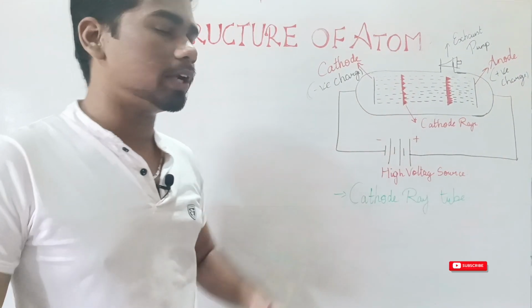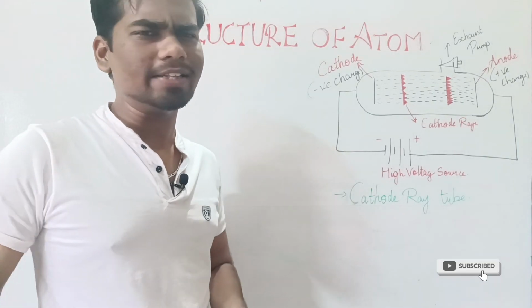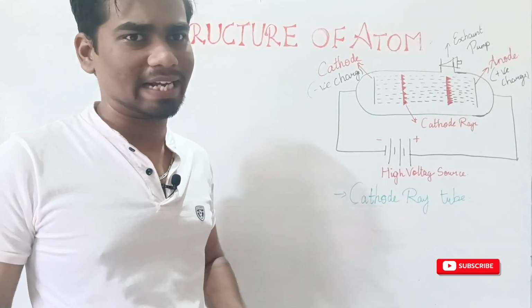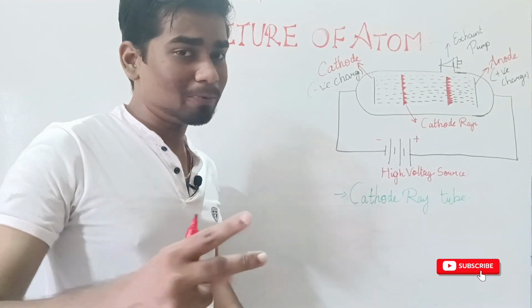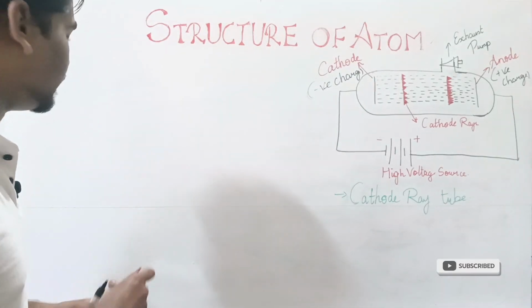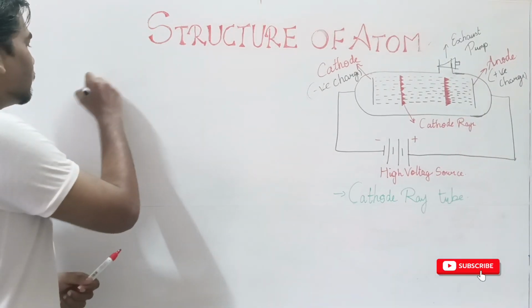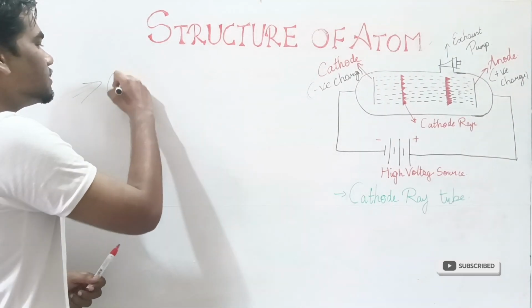In this cathode ray tube experiment, J.J. Thomson followed various conditions. There are two major conditions. Let me write it here.